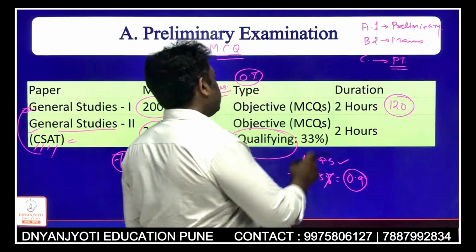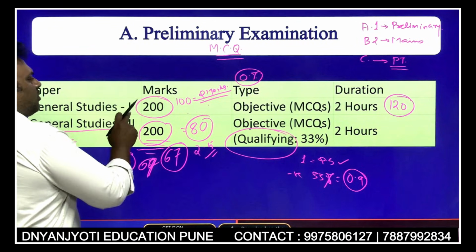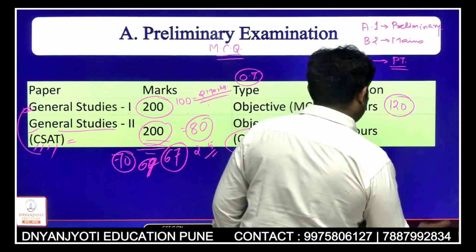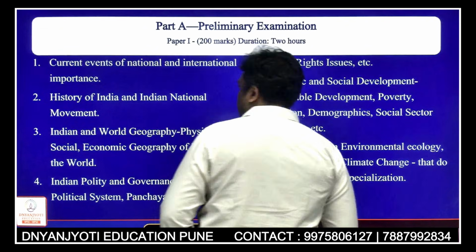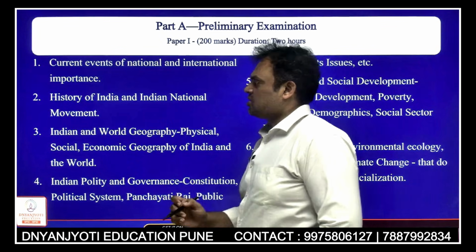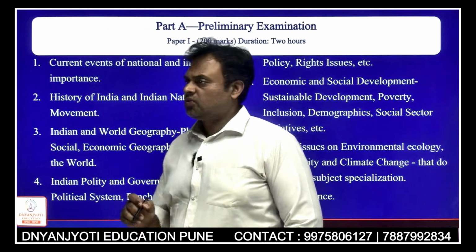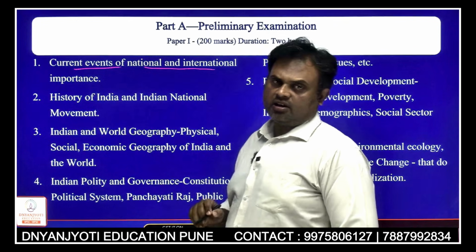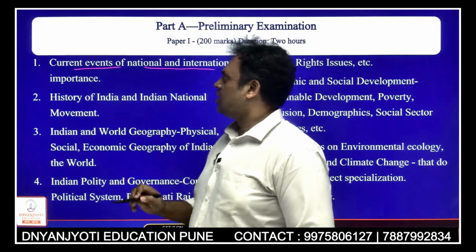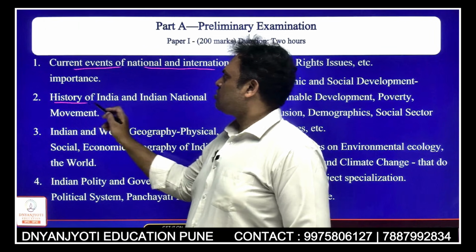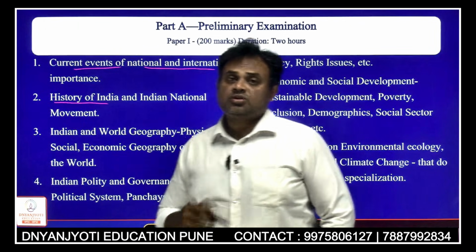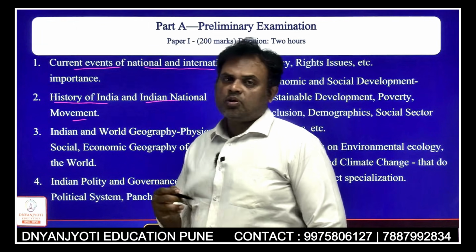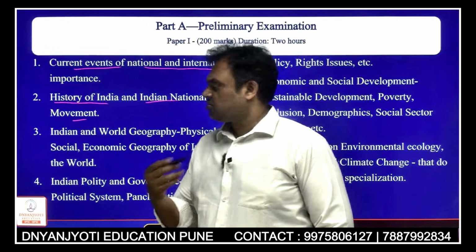So let us understand, when we prepare for GS1, what the different points are that we have to prepare. The official syllabus says that GS1 preparation is based on current events of national and international importance. Second, you have to include history of India, which includes ancient, medieval, modern and the Indian national movement, approximately the modern Indian national struggle.